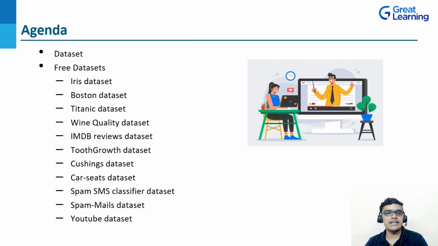After the wine quality dataset we have the IMDb review dataset, tooth growth, Cushing's, and then the car seats dataset, which contains the sales information of child car seats. Then we have the spam SMS classifier dataset, using which you can create a model that predicts spam messages. Similarly, using the spam mails dataset, you can create a model which predicts spam mails. Next we have the YouTube dataset, which gives information about YouTube videos.